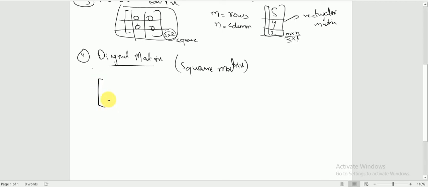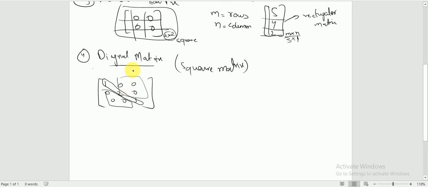You can also write it like this: I am writing 1 0 0, 0 2 3. You can see here that the diagonal elements have some kind of number, but all the off diagonal elements are 0.